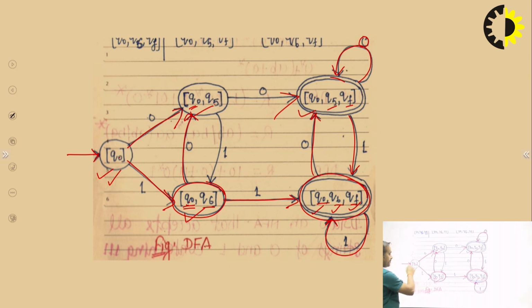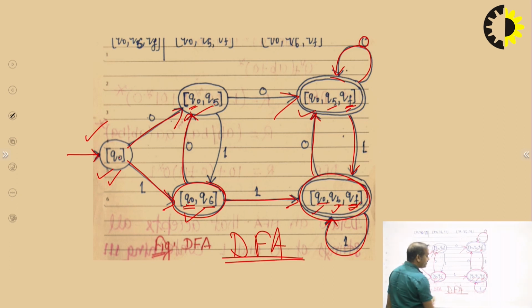This is the initial state, so we mark the entering arrow, and this state contains QF, so we mark the final state with a double circle. In the diagram, a double circle shows the final state. In the table, a single circle shows the final state. And the entering arrow is the same in both cases. In the table we also mark the entering arrow for the initial state, and in the diagram we also mark the entering arrow for the initial state. This is the final DFA for the given regular expression.